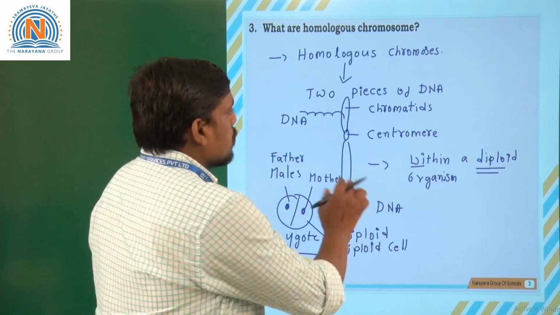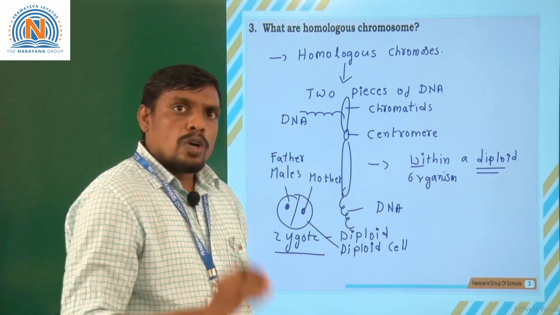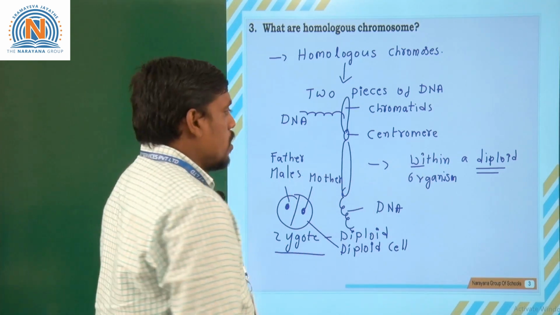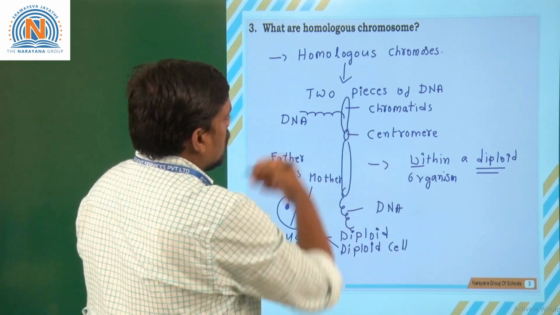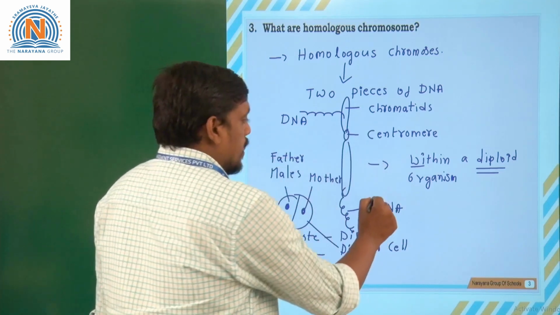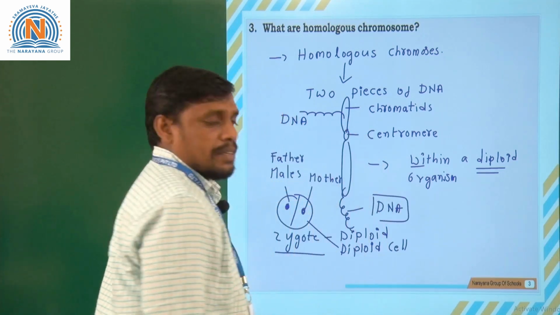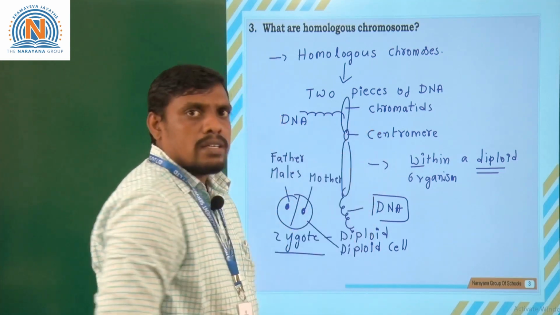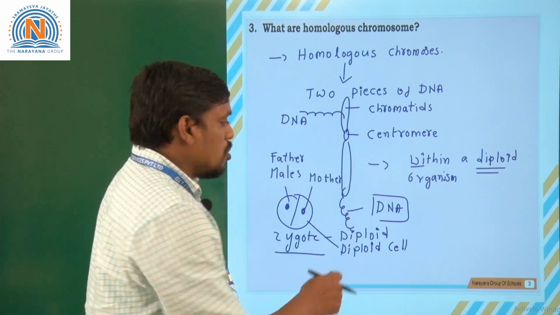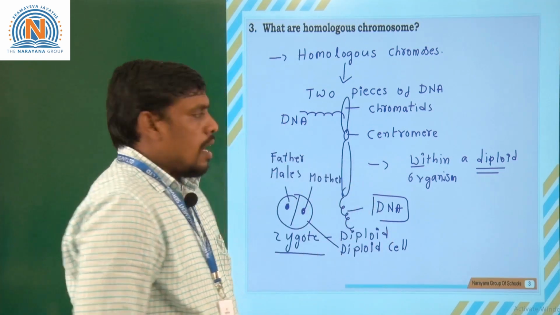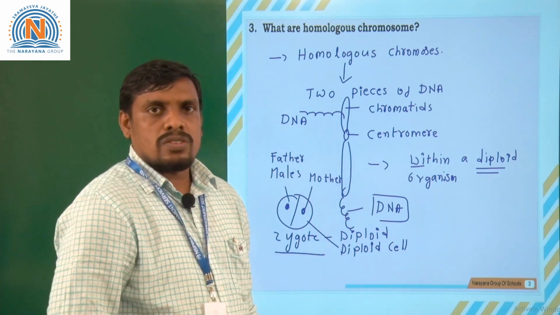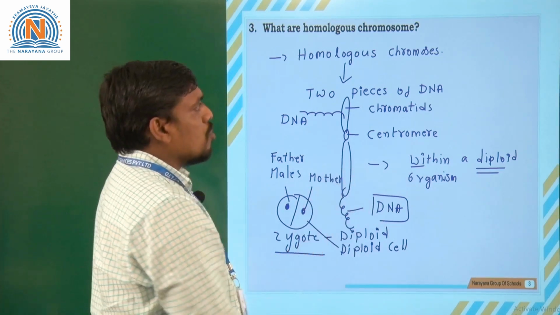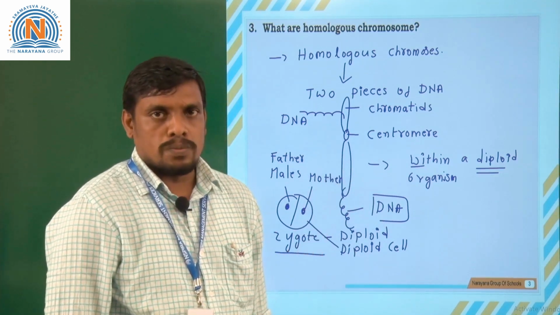So, diploid organisms have homologous chromosomes in their cells. These homologous chromosomes produce DNA from their fragments called chromatids. These chromosomes have similar characters. These characters are controlled by the genes that are present in the DNA, and these chromosomes have similar functions. Functions are based upon the genes located in the DNA. Hence these chromosomes are considered homologous chromosomes.